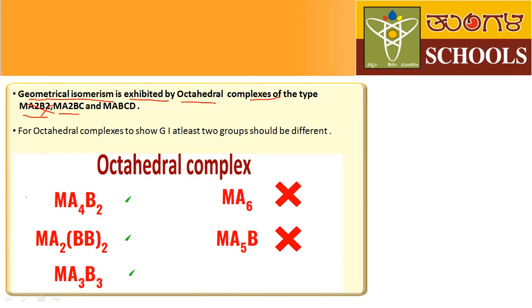Here, the geometrical isomerism is possible in case of Ma4B2 and Ma3B3, and it is not possible in Ma6 type of complex and Ma5B type of complex.